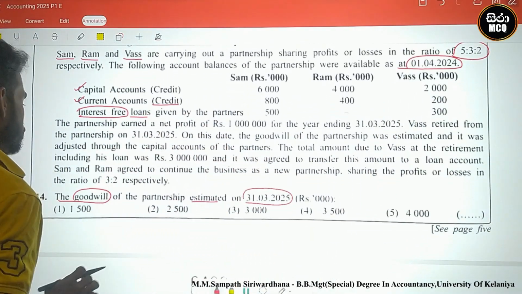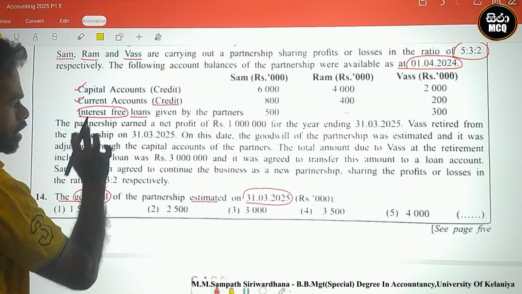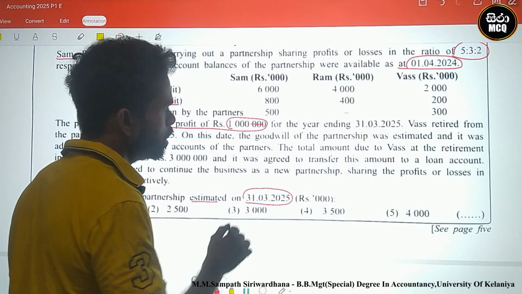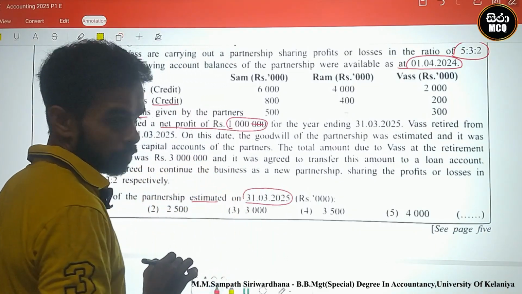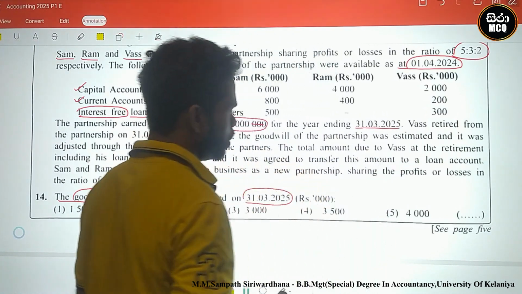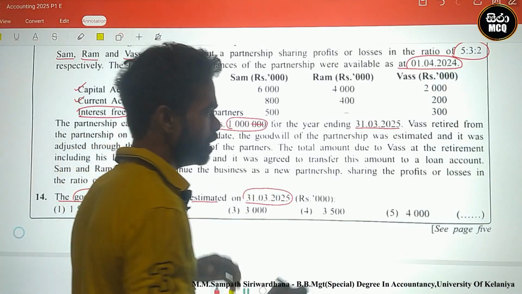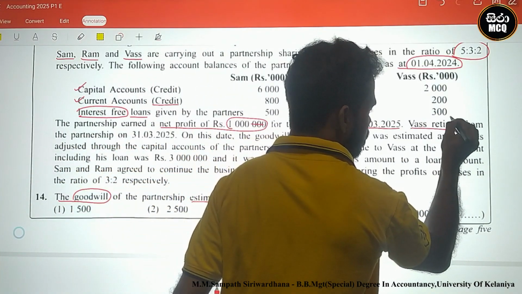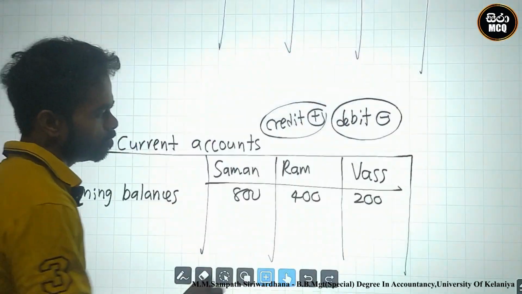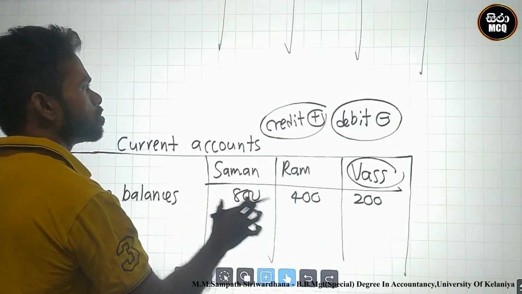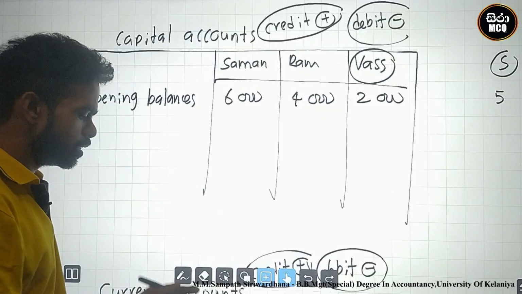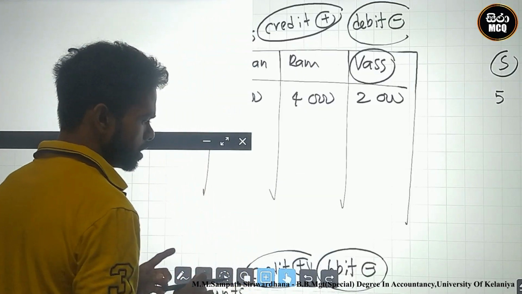Let's go to the question. The partnership earned a net profit of 1 million for the year ending 31st March 2025. There is a net profit of the business. Vas retired. Look here, we must highlight that Vas retired. Vas is the person in the current and capital accounts. Vas is the retired person.